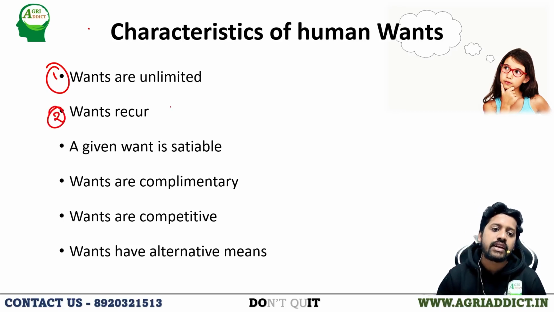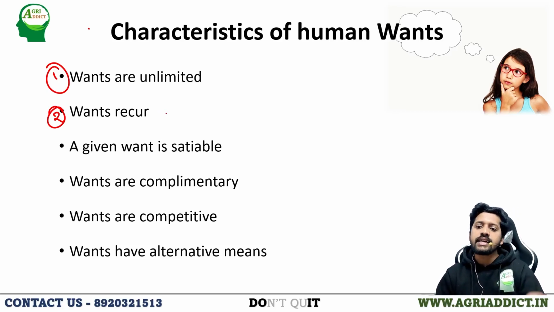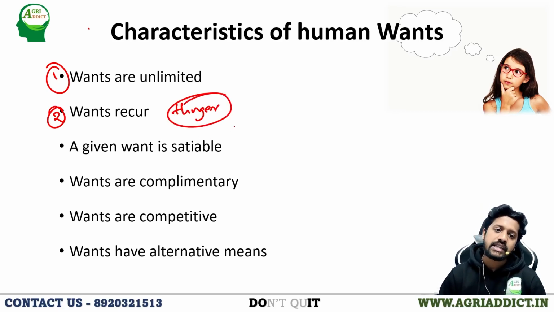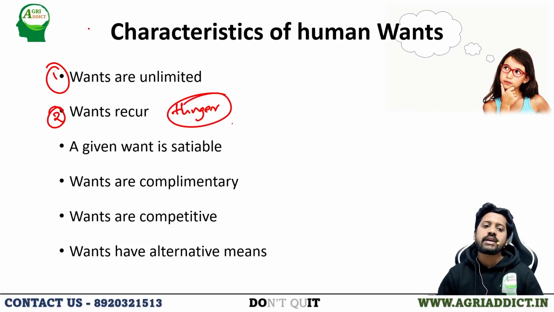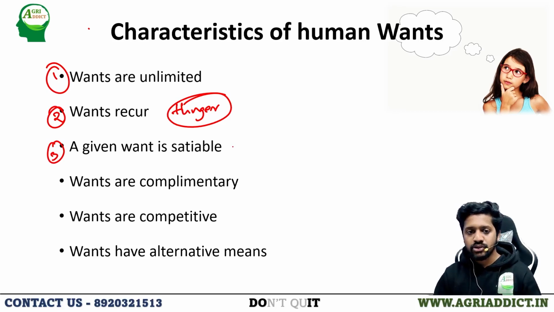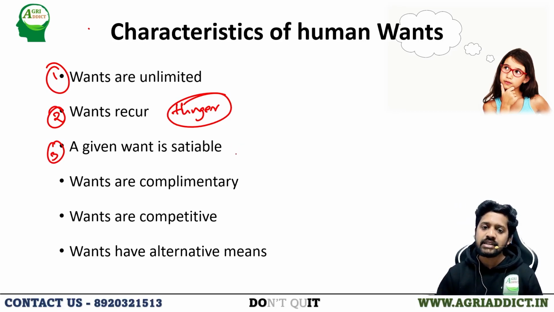Second thing is wants will reoccur. As we have already seen, if one want is satisfied, another want recurs, right? So if hunger is our want, and it is satisfied at noon, again at the next meal time it recurs. If one want is satisfied, another want will recur. Next, a want is satiable. Provided the resource availability, a given want can be satisfied with adequate resources, or totally fulfilled. So a given want is satiable.